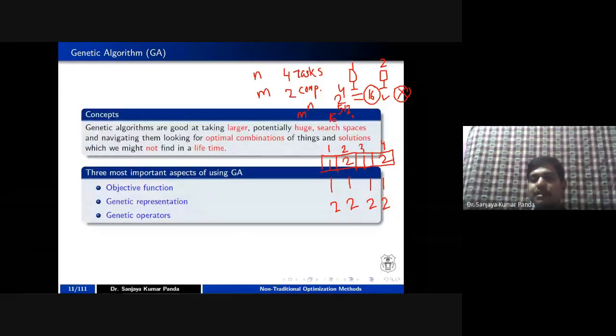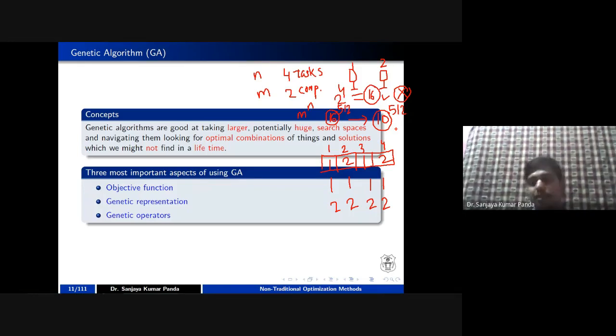If you relax it to, let's say, 10 to the power 512 in order to calculate it easily, it is 1 followed by 512 zeros. For easy calculation, instead of base 16, I take base 10. So 1 followed by 512 zeros. In this case, the solution space is very high. If the solution space is such a big one, then you can apply the genetic algorithm in order to find a particular solution.